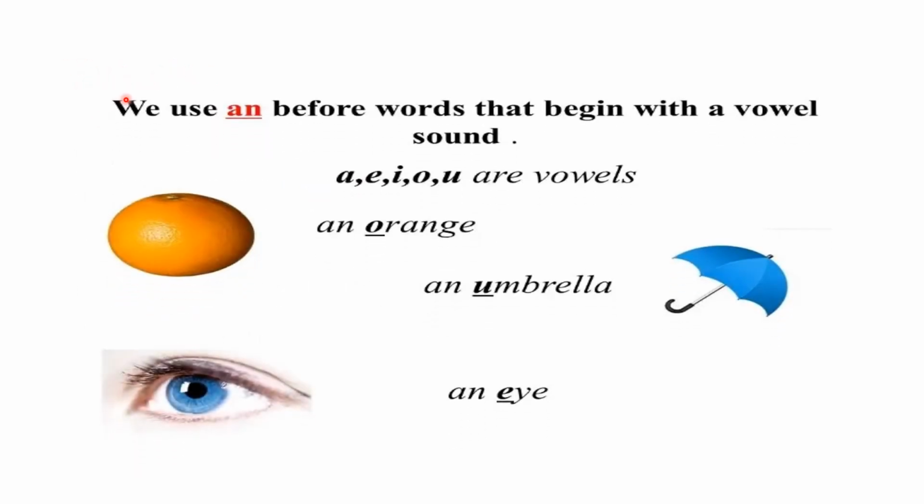The use of the article an. We use an before words that begin with a vowel sound. A, E, I, O, U are vowels. Example, an orange, an umbrella, an eye. So these are all words which begin with the vowel sound. Orange, an umbrella, an eye. So it sounds like I. So all those words which begin with the vowel sound, you will use the article an.